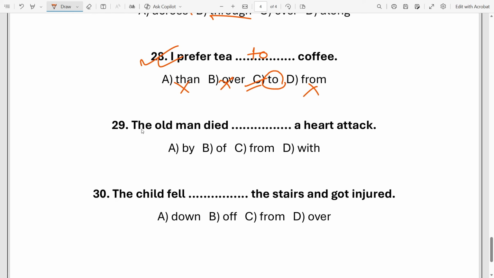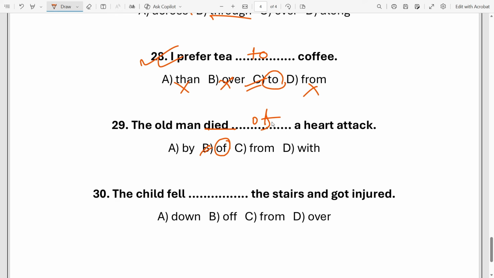So this is the 29th. The old man died dash a heart attack. So look, died. So died always takes the preposition of if it suggests an internal cause. Understand? So of suggests an internal cause like diseases.